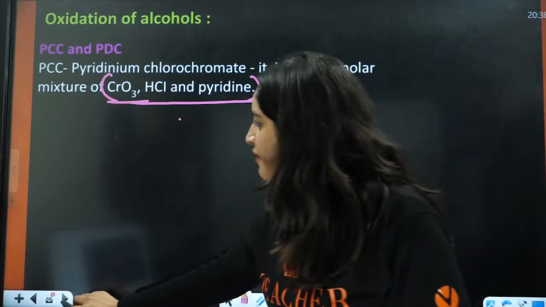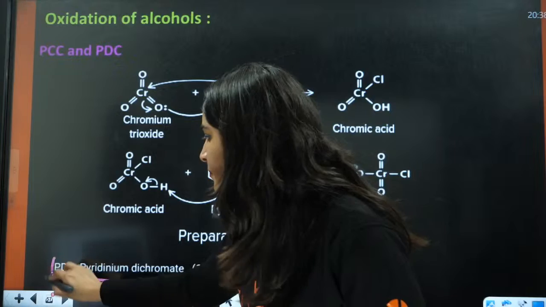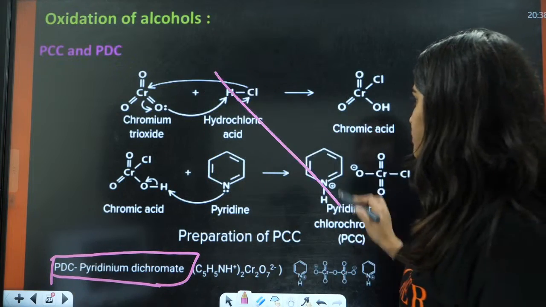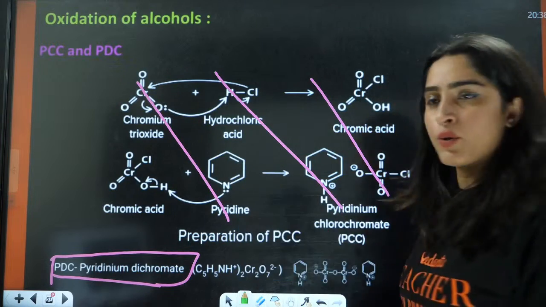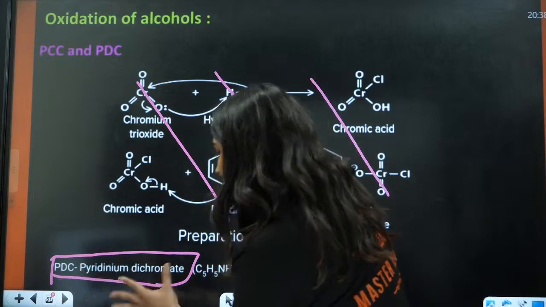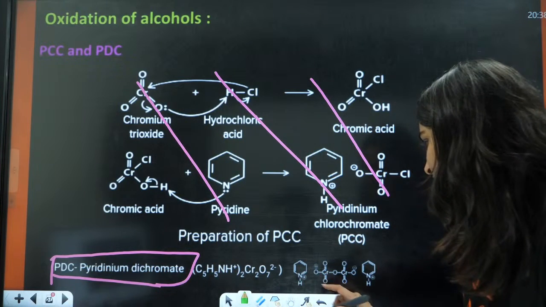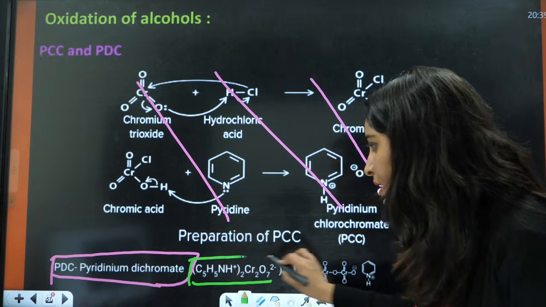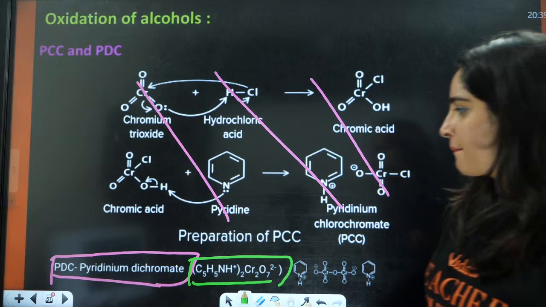PDC, pyridinium dichromate. And what is PDC, everybody? This is the structure. You have to remember the name here. You don't need to remember the structure, you just need to remember the name in this case. PDC is pyridinium dichromate. This is pyridine, and you have this compound. That's it.